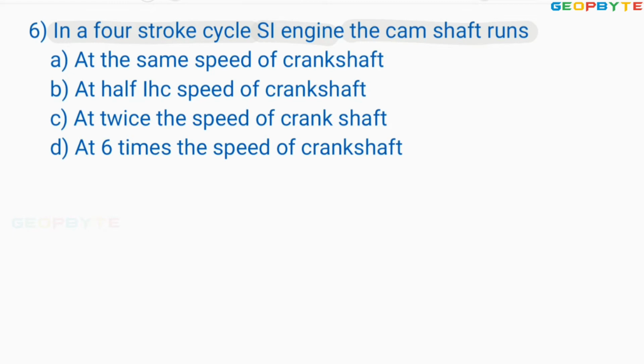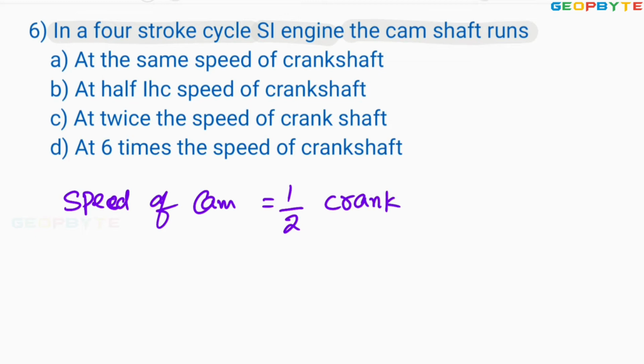As you know, 4-stroke engines are operated by a valve mechanism, and each valve, that is the inlet valve, is opened only one time for the 4 strokes of the piston, and the exhaust valve is also opened only one time for the 2 revolutions of the crank or 4 strokes of the piston. Since the valve mechanism is operated by cam and rocker arm mechanism, that cam should be connected to the crank such that the speed of the cam must be equal to half of the crankshaft speed, because by the time the crankshaft is completing 2 revolutions, the valve has to be opened only one time.